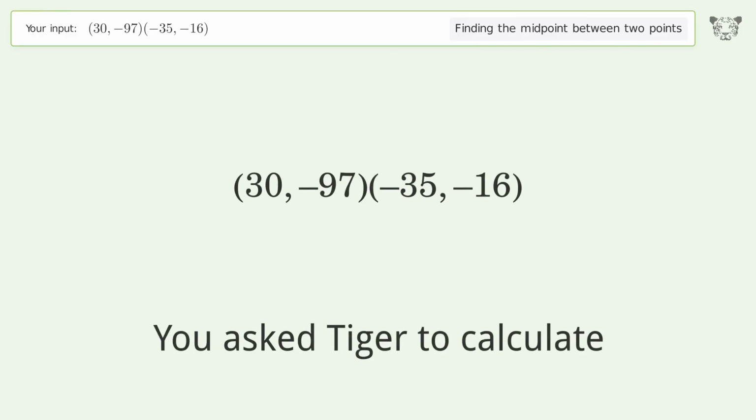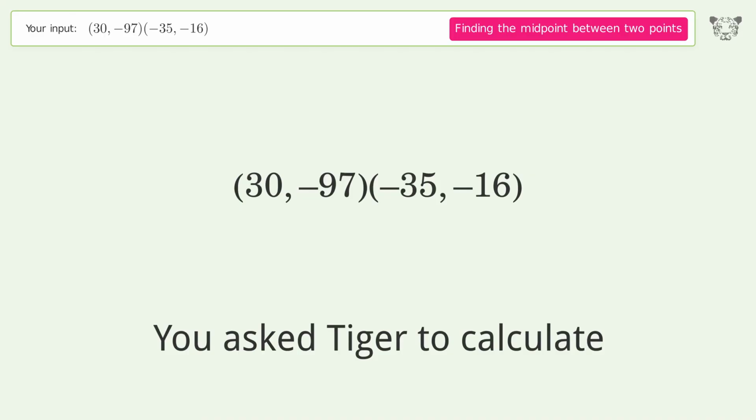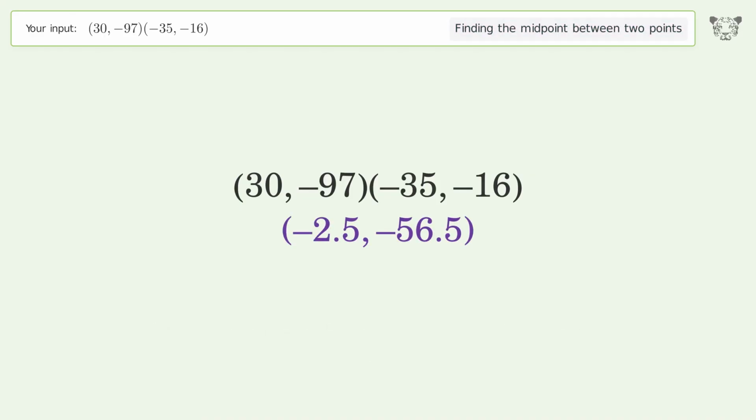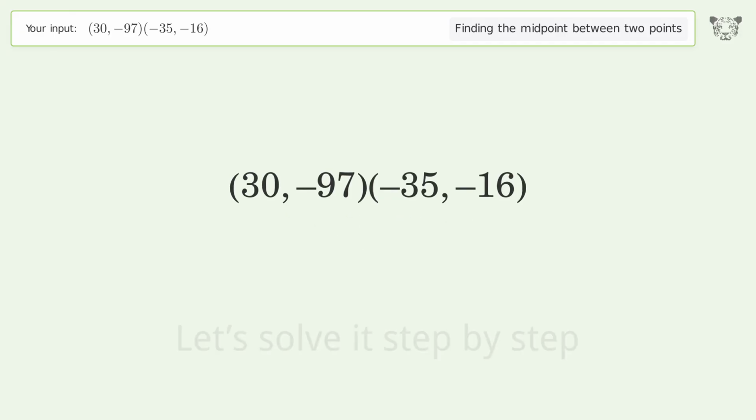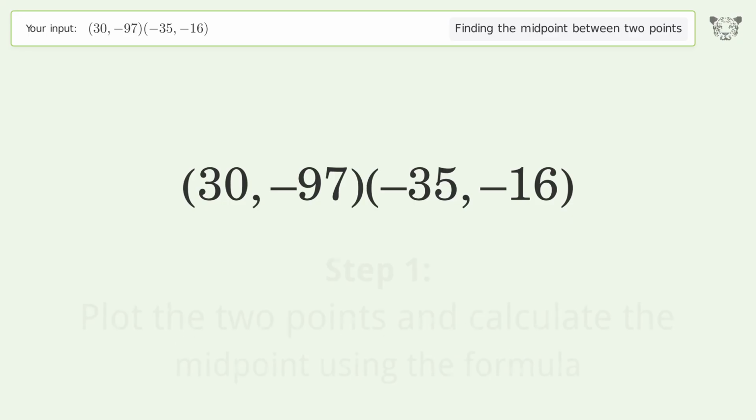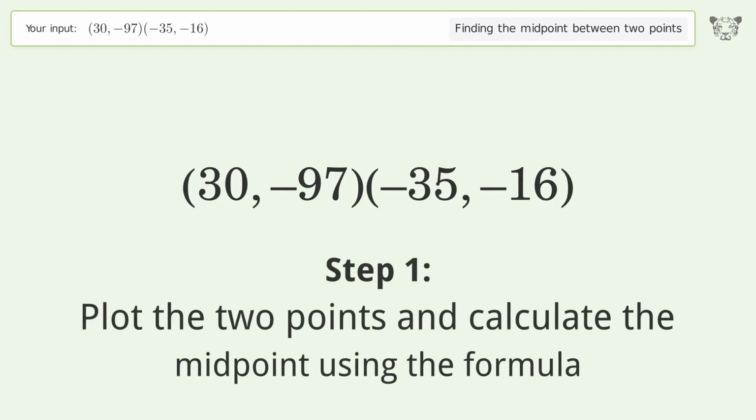You ask Tiger to calculate. This deals with finding the midpoint between 2 points. The midpoint between the 2 points is -2.5, -56.5. Let's solve it step by step. Plot the 2 points and calculate the midpoint using the formula.